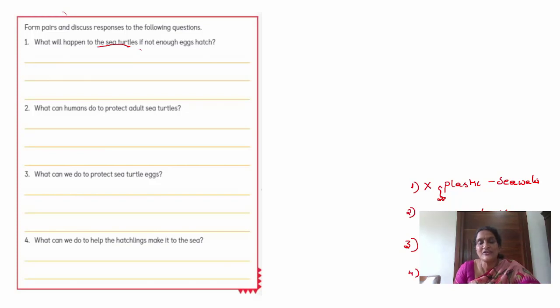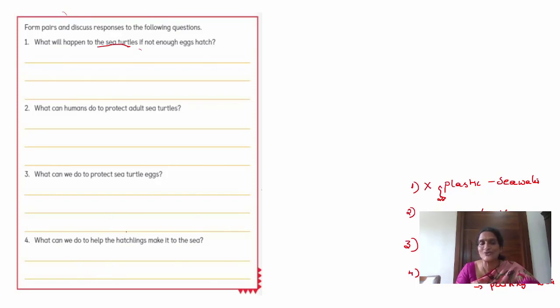And then next, if you see baby turtles out, what should you do? You should help them by putting them in water again. Okay, children? Now, what can we do to protect sea turtle eggs?